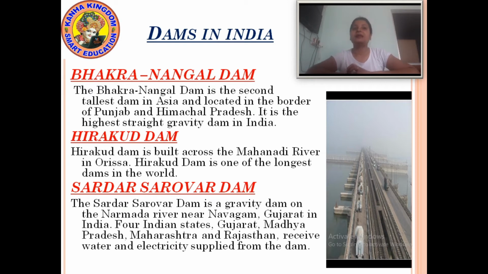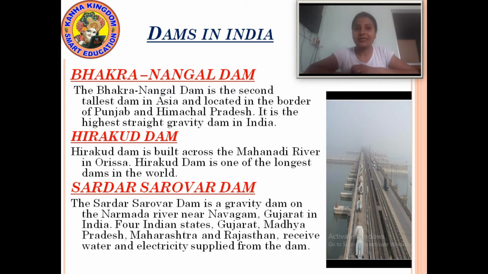This Sardar Sarovar Dam is a gravity dam on the Narmada River near Navagam, Gujarat in India. Four Indian states, Gujarat, Madhya Pradesh, Maharashtra and Rajasthan, receive water and electricity supply from this dam.